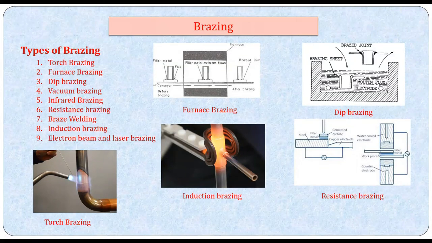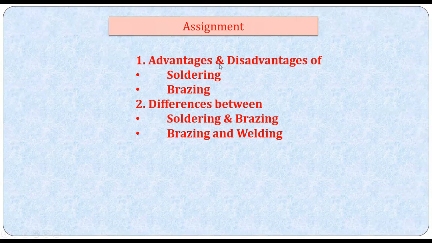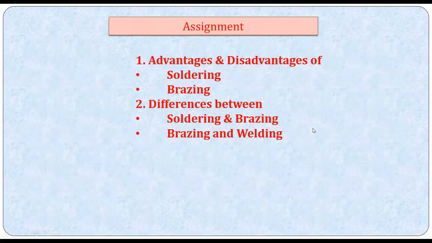Before I wind up this session, as I told you, here are some important questions you can expect in welding: advantages and disadvantages of soldering and brazing, and the difference between soldering and brazing. This is widely asked. Let me throw some light on it. Brazing uses a filler material called spelter, whereas soldering uses a filler material called solder, an alloy of lead and tin.